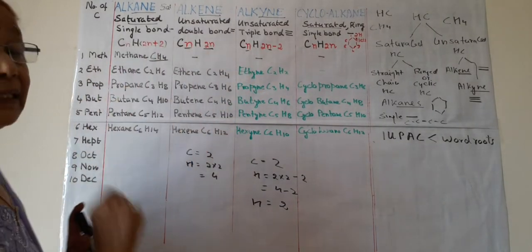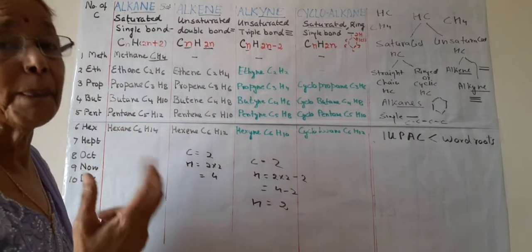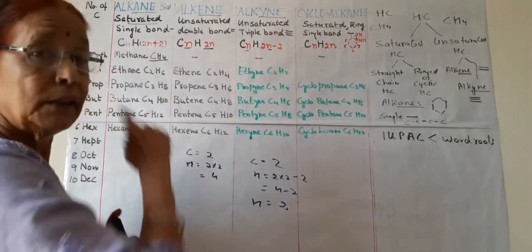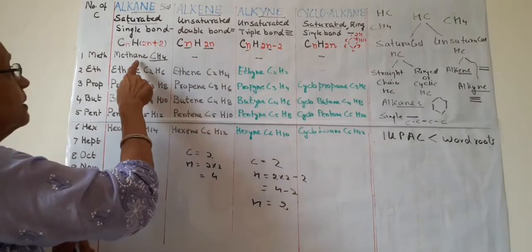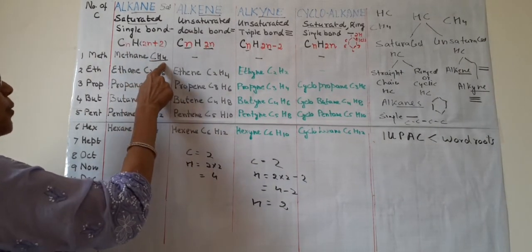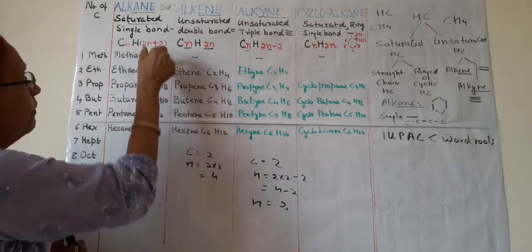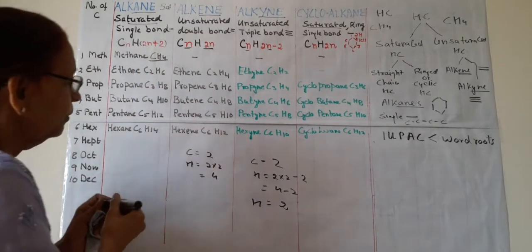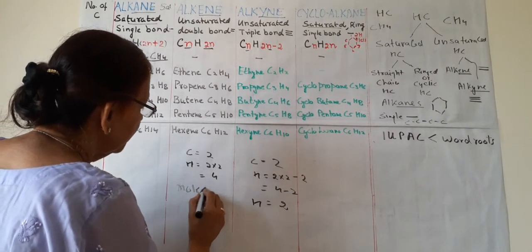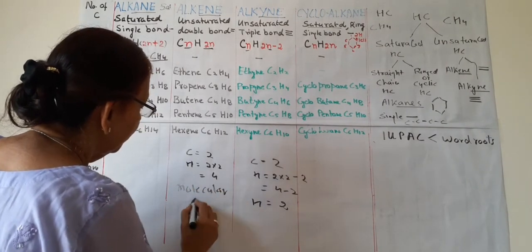Now I have written some common basic hydrocarbons in this table. First is methane. All of you know the structure. All the formulas which are written here are known as molecular formulas. What is a molecular formula?